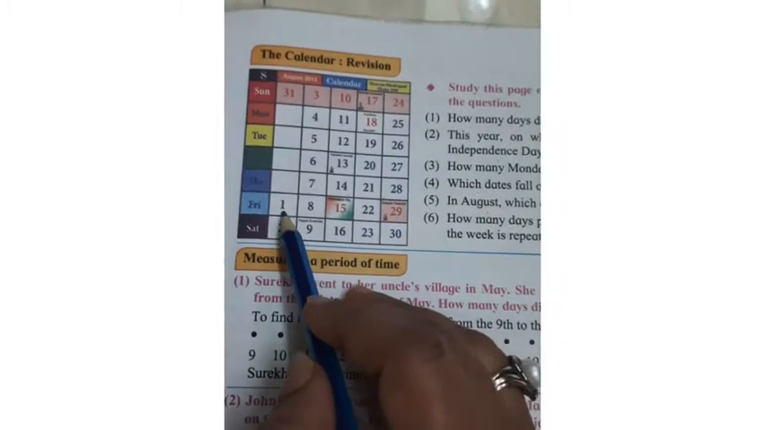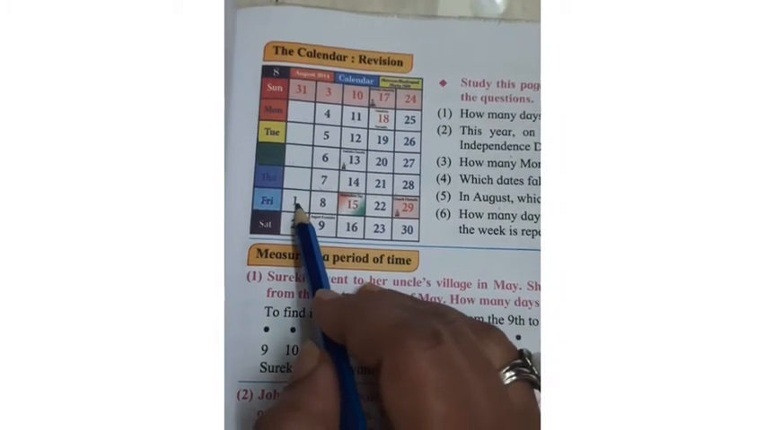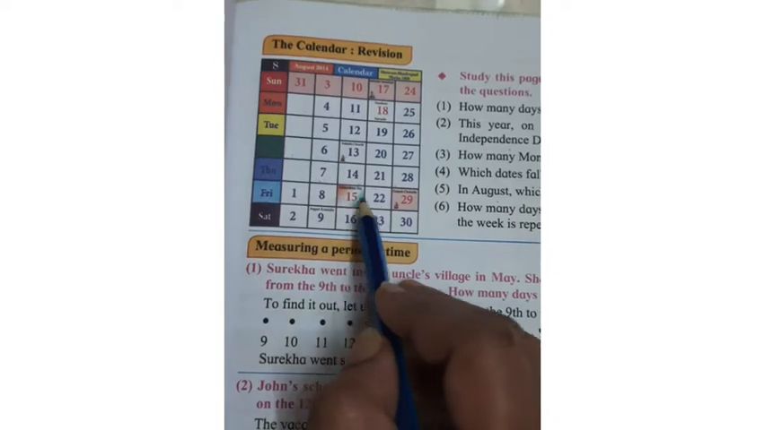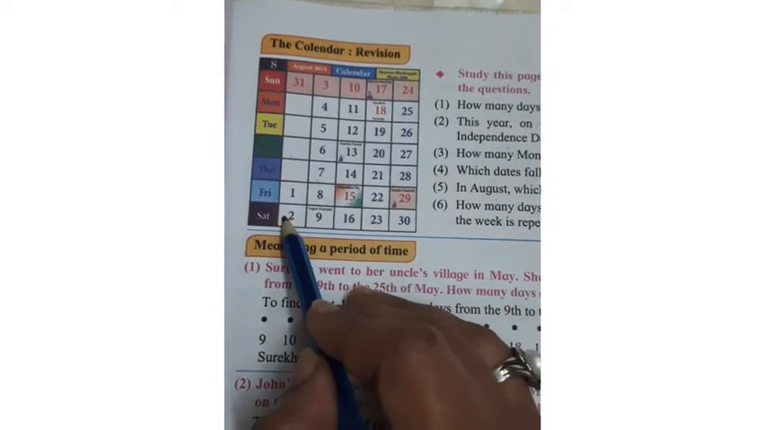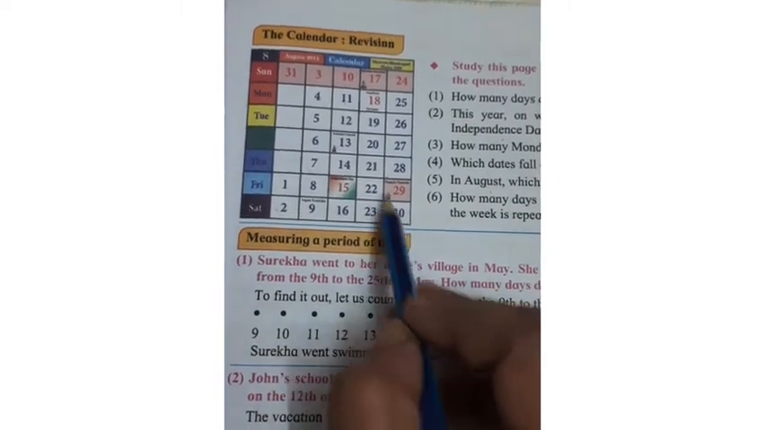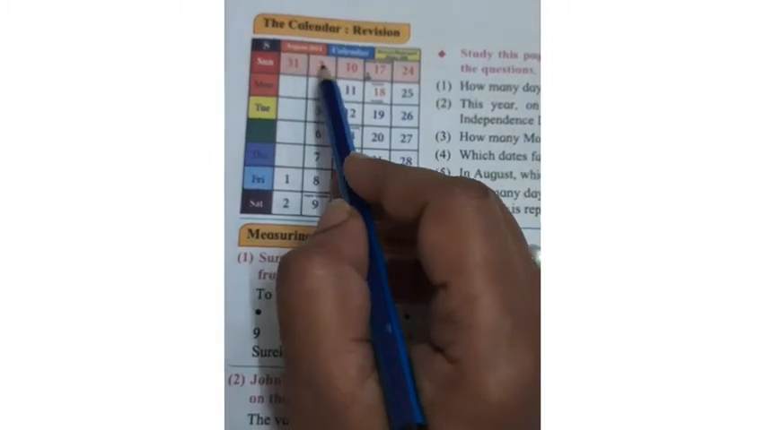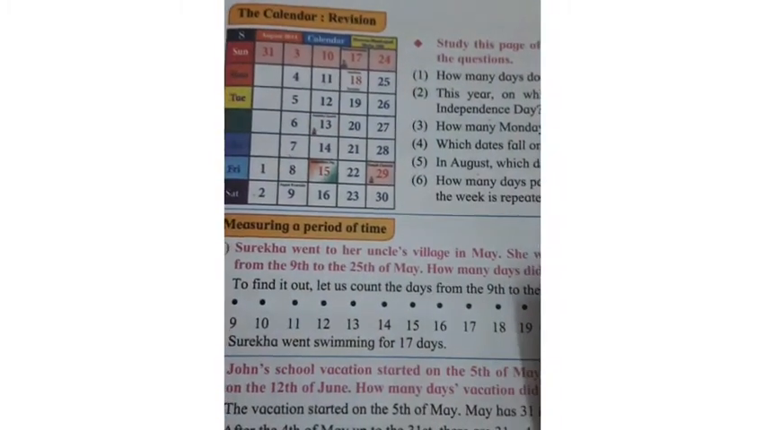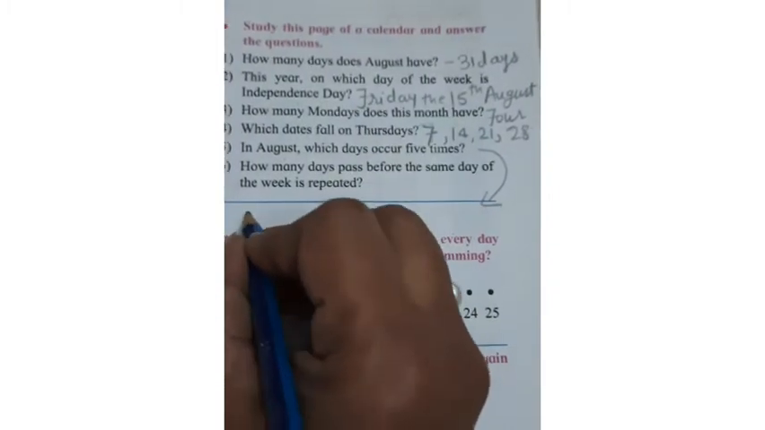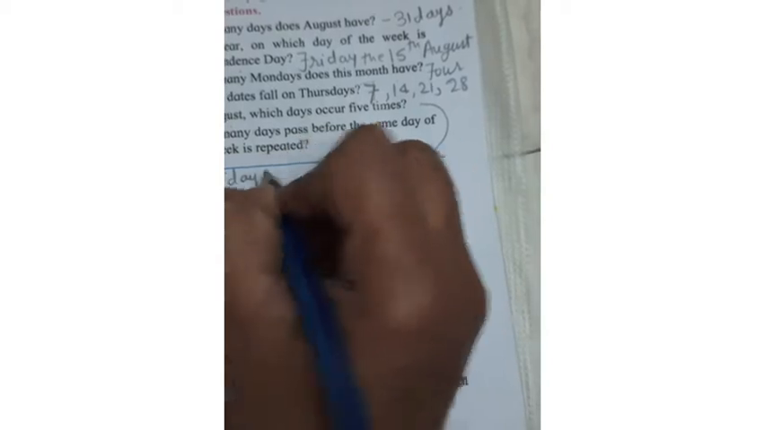Fine. Now in August, which days occur 5 times? If you observe this calendar, you will see Friday is coming 5 times: 1, 2, 3, 4, 5. Saturday comes 5 times: 1, 2, 3, 4, 5. And Sunday also comes 1, 2, 3, 4, 5. So you can write here, there is no place, so I'll bring it down here. This answer, we will write Friday, Saturday and Sunday come 5 times.